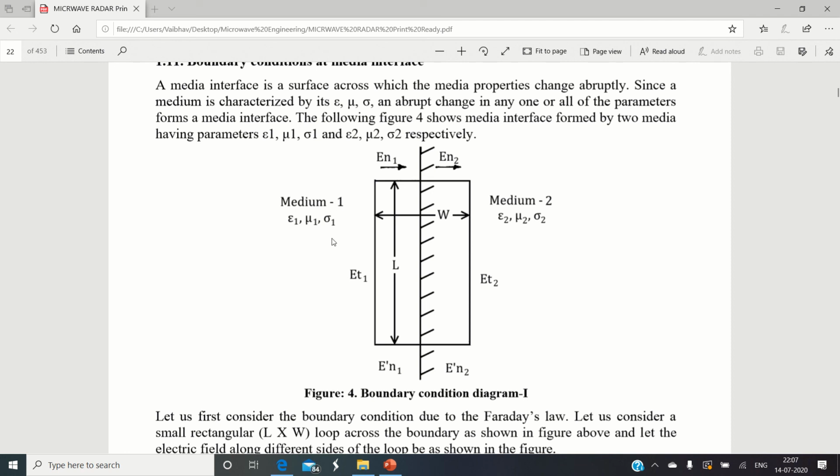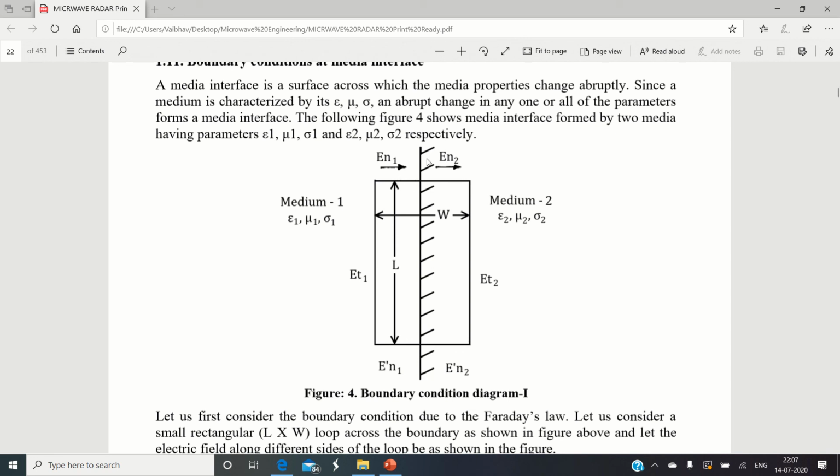The first is permittivity indicated with epsilon. Second is permeability, and third is conductivity. I hope that you already know the meaning of permittivity, permeability, and conductivity. Similarly, medium number 2 has different values of permittivity, permeability, and conductivity. So when these two mediums are separated from each other, a boundary is supposed to get formed.